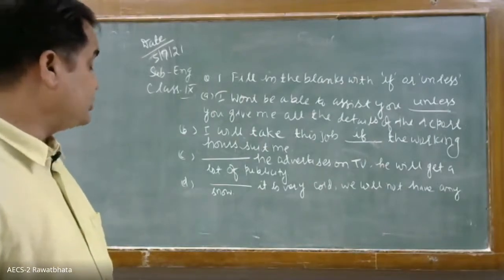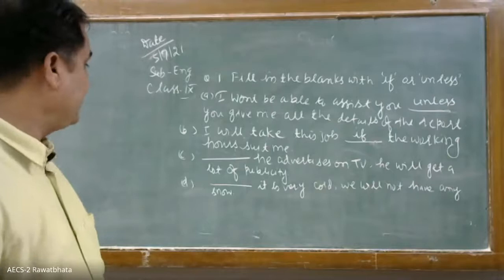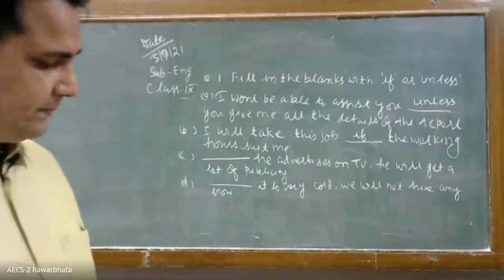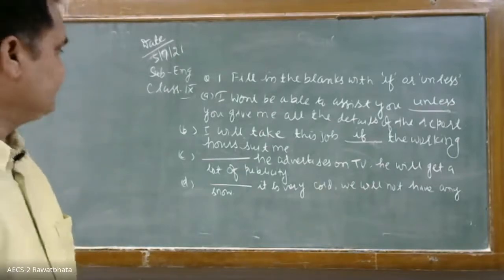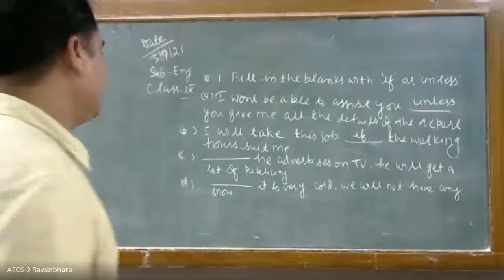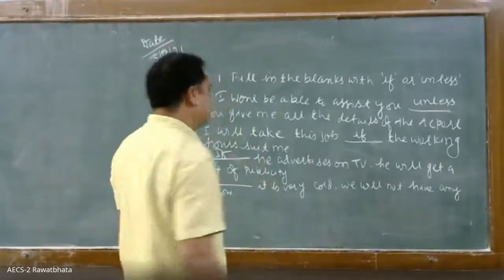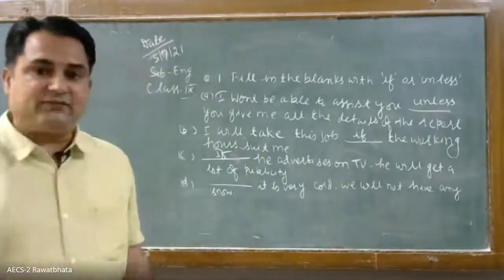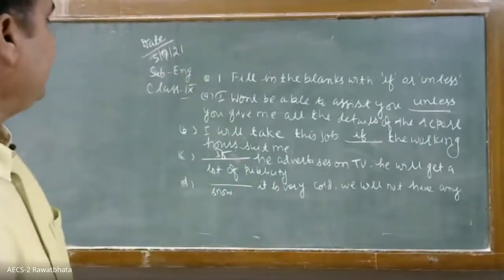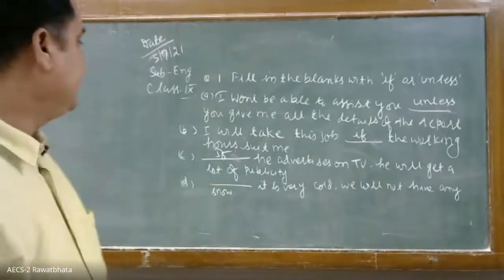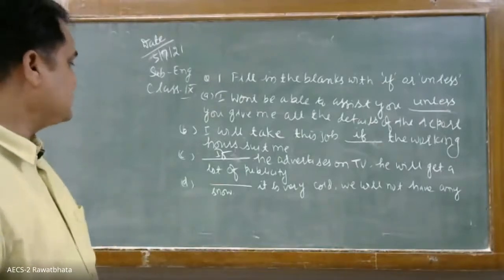He advertises on TV. He will get a lot of publicity. Okay. So what will come? If, yes, if he advertises on TV, he will get a lot of publicity. And the next is, it is very cold.